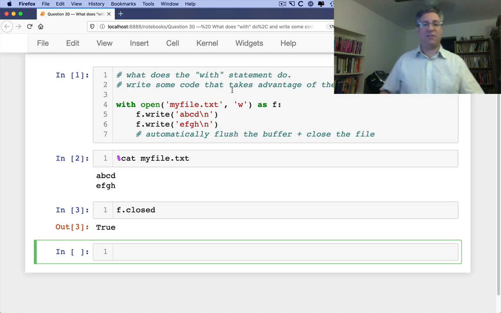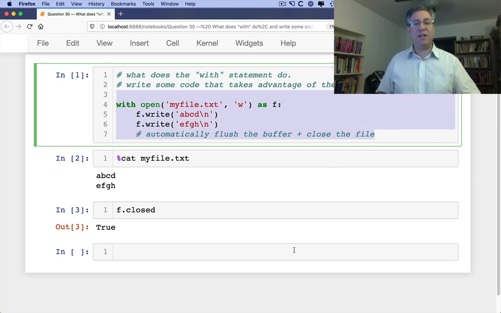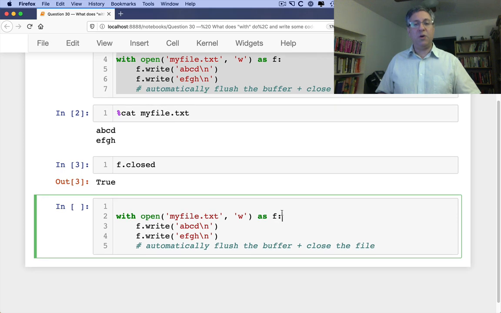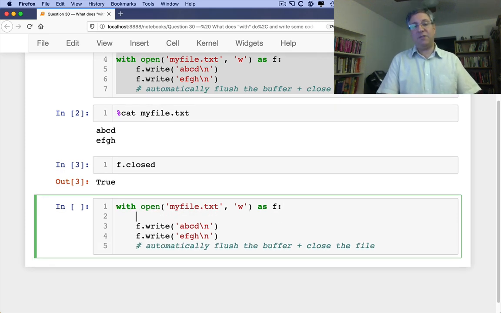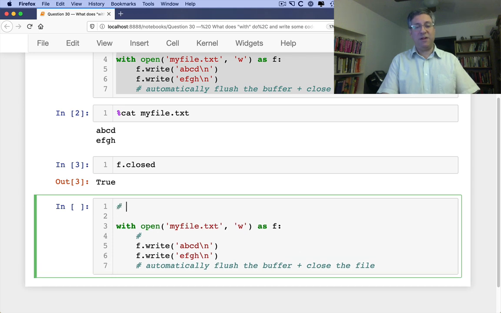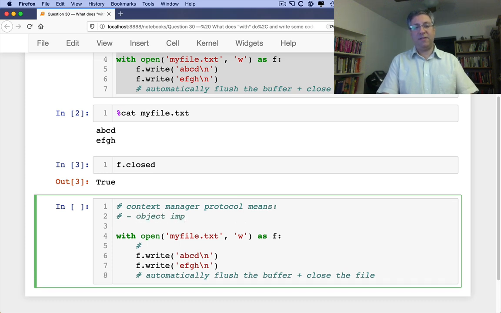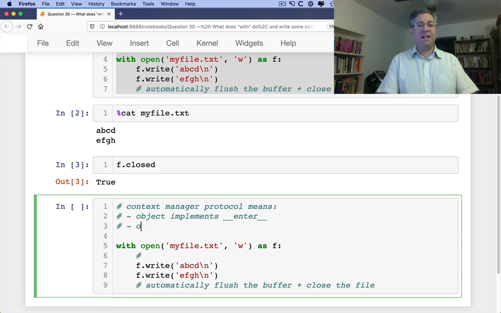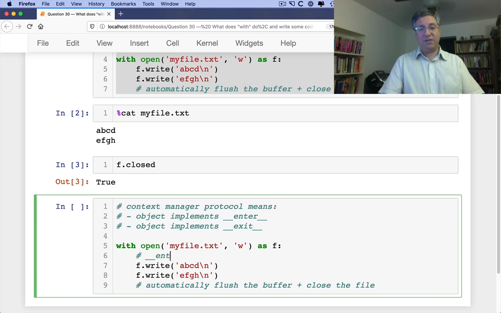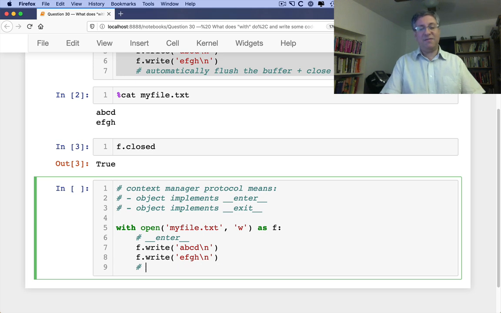Now, how did this actually happen? The magic is thanks to a combination of with and the file object. With looks for an object, and here it's a file object, that is known as a context manager. The context manager protocol means that an object implements __enter__ and an object implements __exit__. Where are these used? __enter__ is run at the beginning of the with block, and __exit__, as you can imagine, is at the end of the with block.